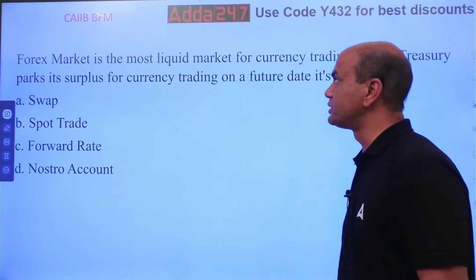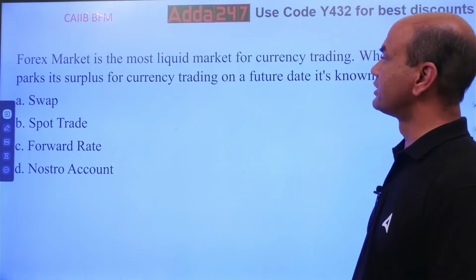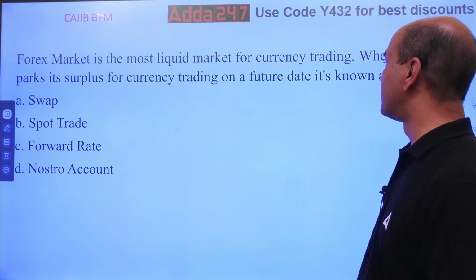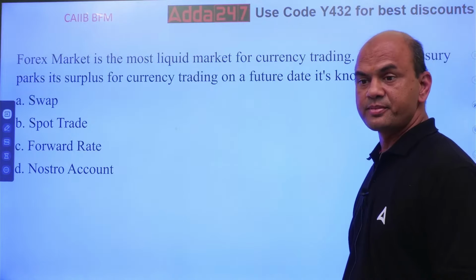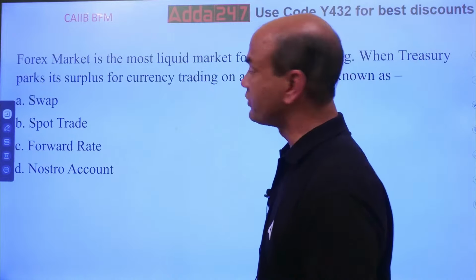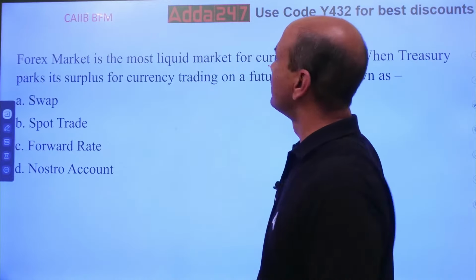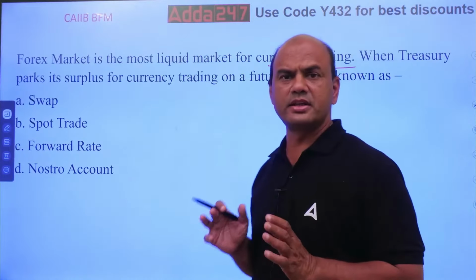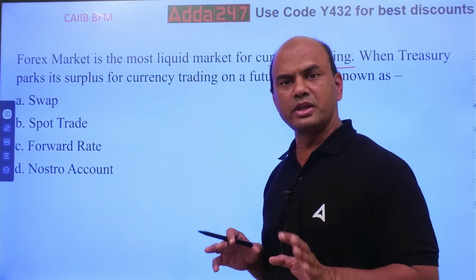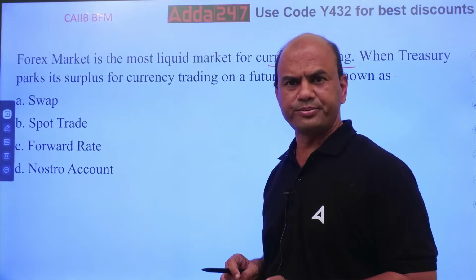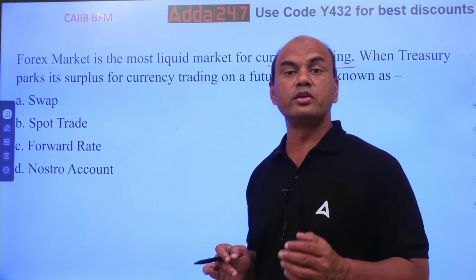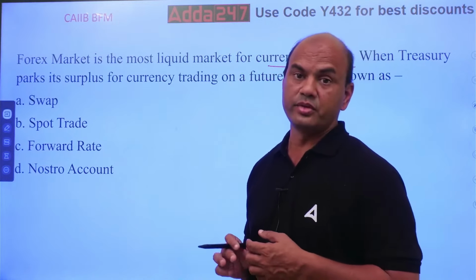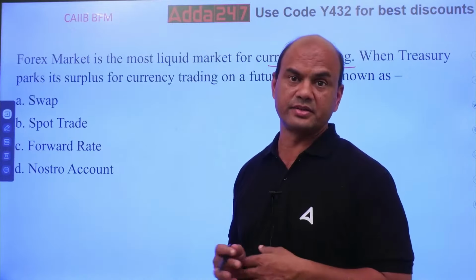Forex market is most liquid market for currency trading. When treasury parks its surplus for currency trading on a future date, it's known as... the forex market is most liquid for currency trading. What do you mean by this? Forex market, here main dealing is based on currency only. Dollar, main is dollar right now. Dollar is considered as a universal currency as of now. Universal means it's considered as a base currency.